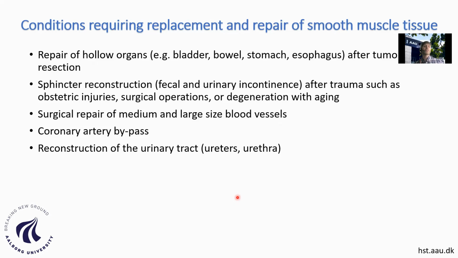So the thing is, smooth muscle doesn't have such a great capacity to regenerate. So we need to find strategies to obtain sources of tissue grafts that can be applied in these places where we have the damage. And it's also found in, for example, surgical repair of large blood vessels and the reconstruction of the urinary tract. This will be mostly the focus of my talk today.